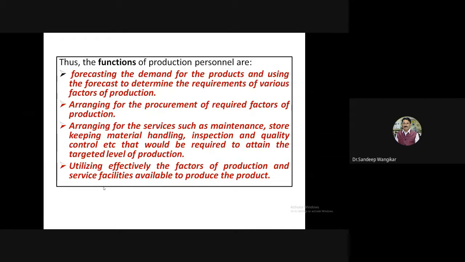For example, say I want to manufacture this bike. What is the forecast? What is the demand? Whether the government has given permission for such bikes. And if I want to fabricate it, what are the different procurements required, or what do I have to purchase for production? What should be with me?